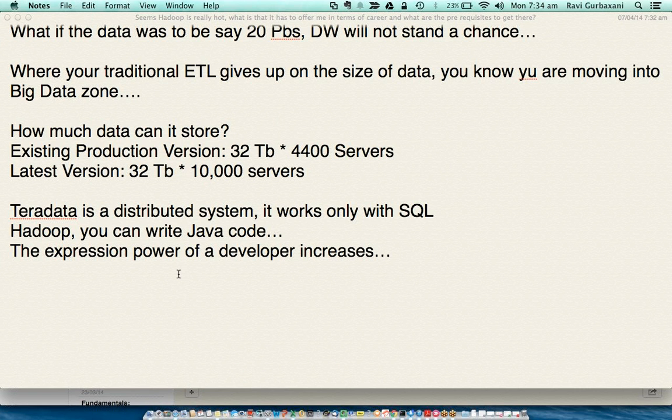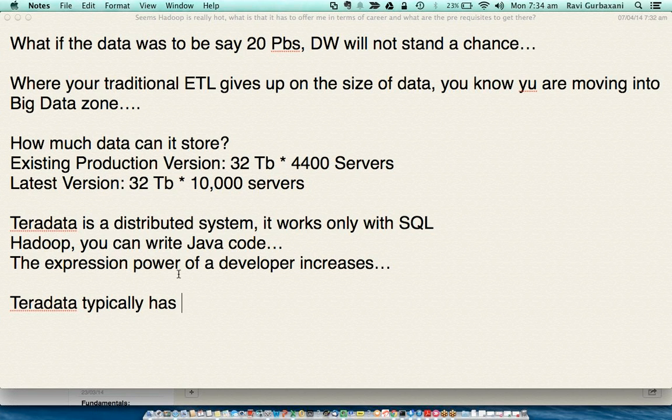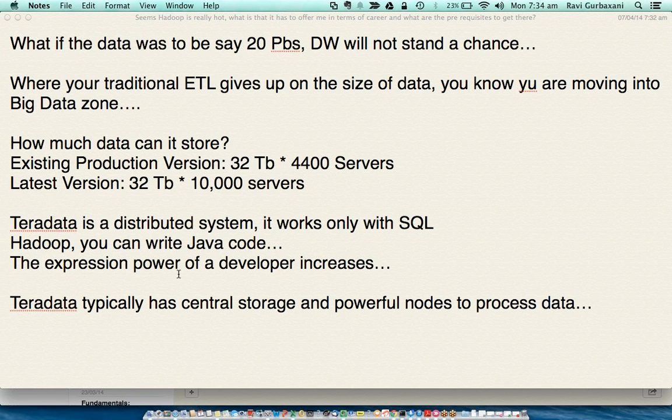The second difference is that Teradata typically has central storage and powerful nodes to process data.